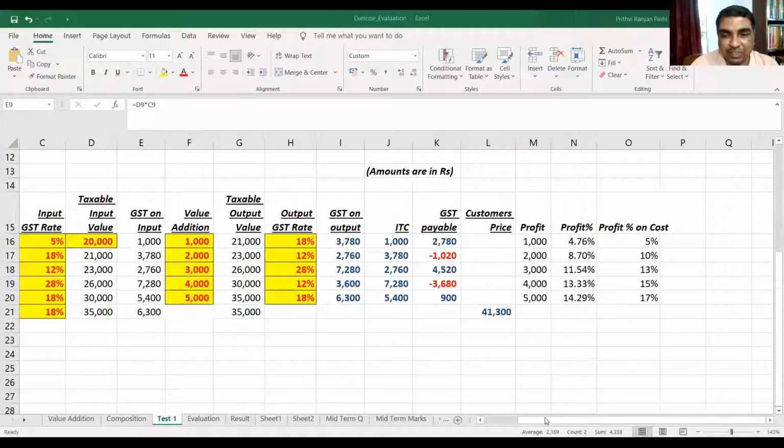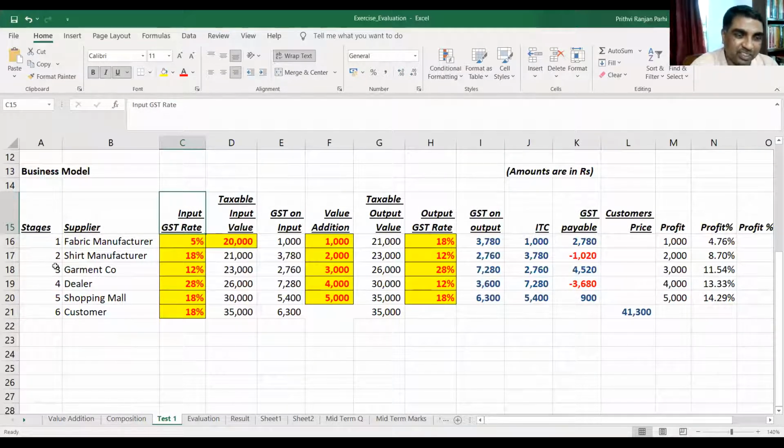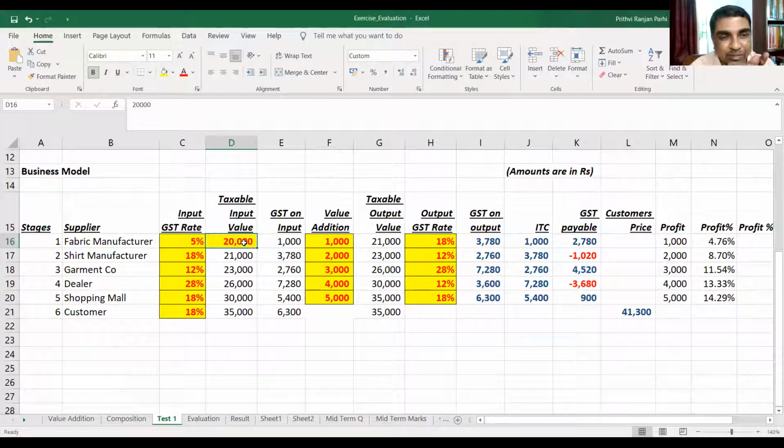Here I have taken various columns. If you see it, input GST rate. These are various stages, the same six stages: fabric manufacturer to shirt manufacturer to garment company to dealer to shopping mall, and finally to customer. Input GST rate is this. First, I have assumed my taxable input value is 20,000. So GST on input, you multiply 5,000 with that, it becomes 1,000. Value addition I have taken as 1,000. So output value is 21,000.